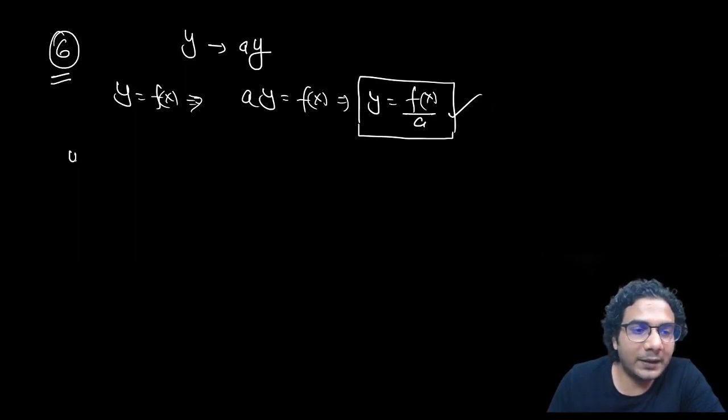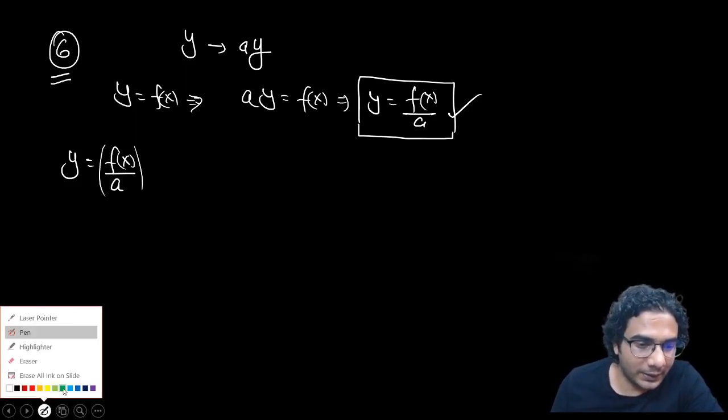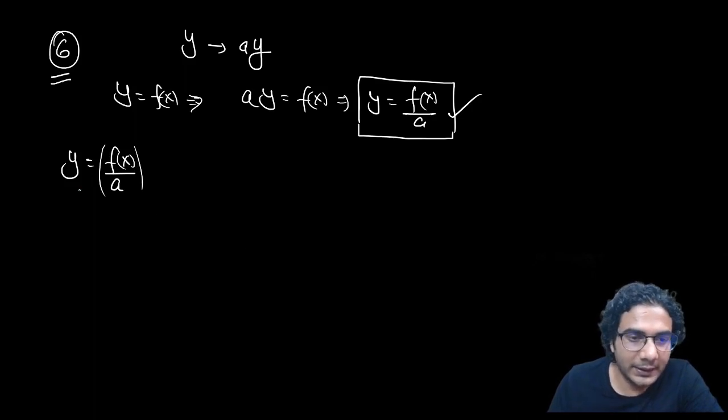So we need to plot the graph of y is equal to f(x) upon a. If a is more than 1, the graph will contract, and if a is less than 1, the graph will expand, but along the y-axis now, along the y-axis. So I'll give you the idea. It is easy to understand in this way, all right?